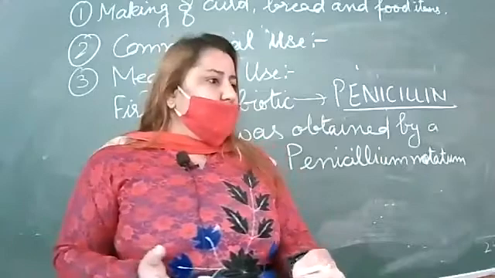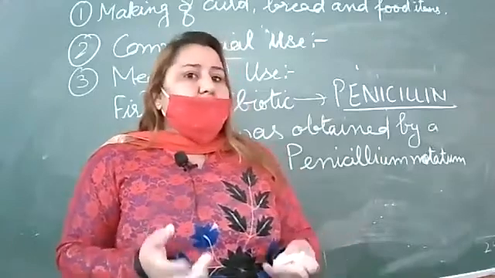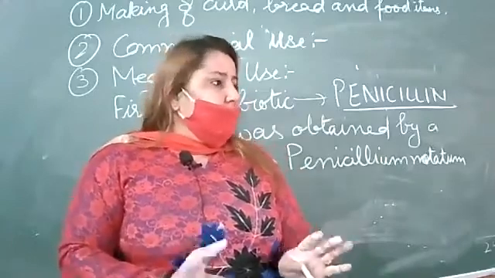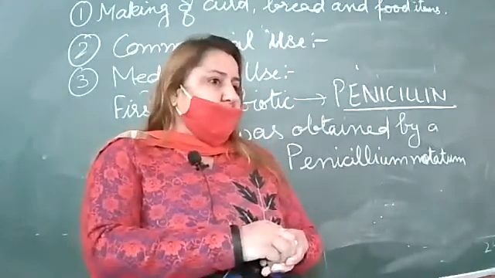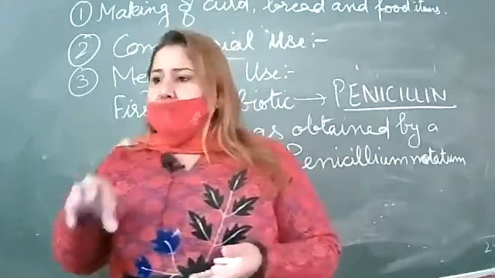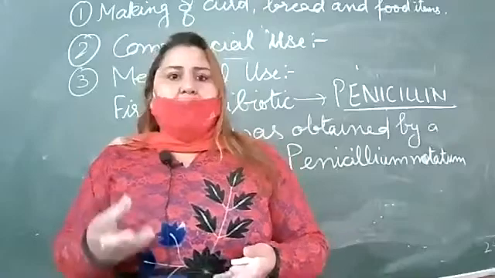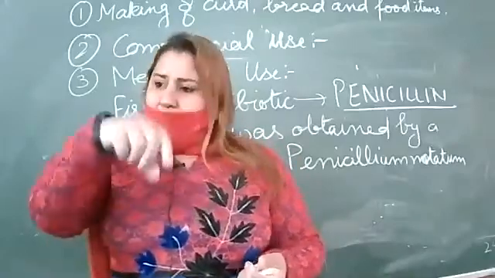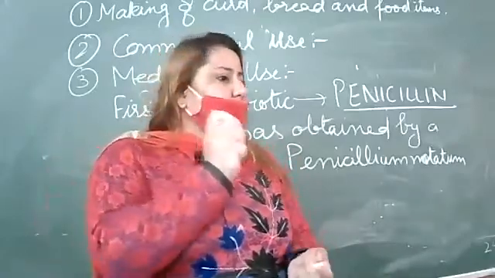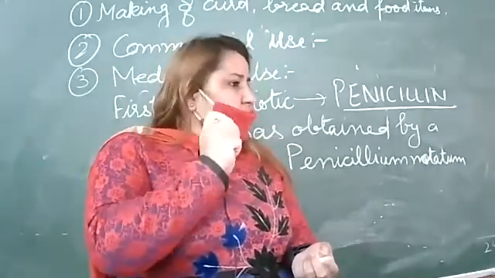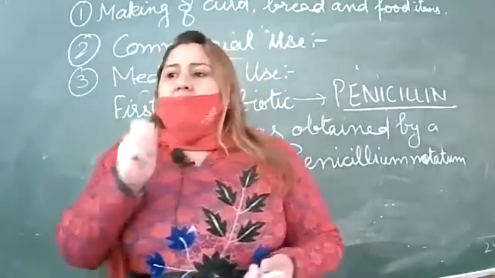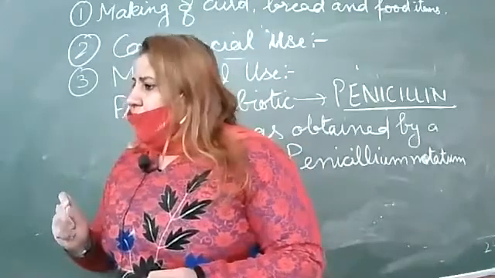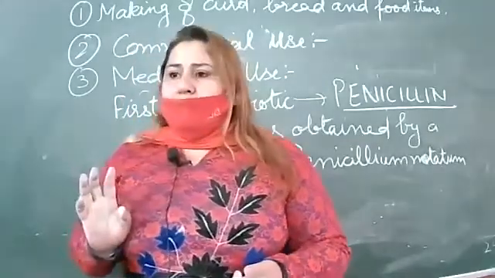It was a surprise for him. Surprisingly, he observed that in one of the petri dishes, the green spores inhibited the growth of the bacteria as well as killed it.